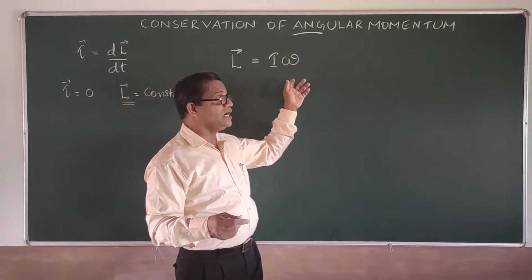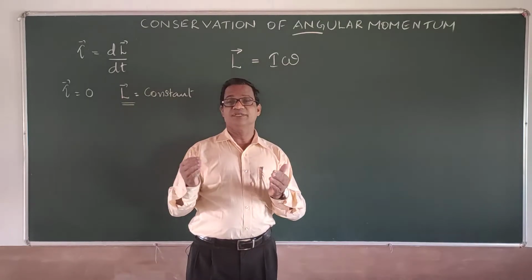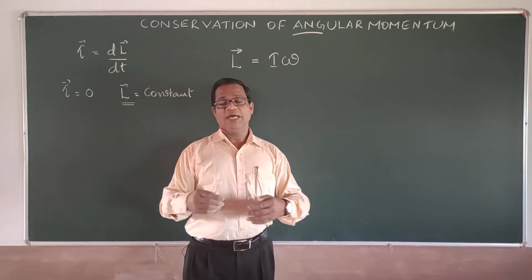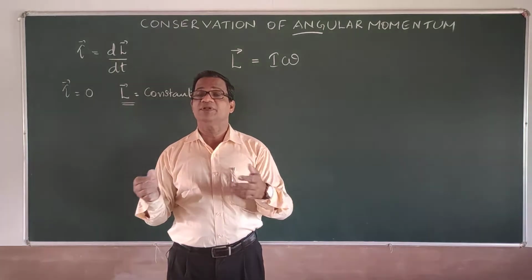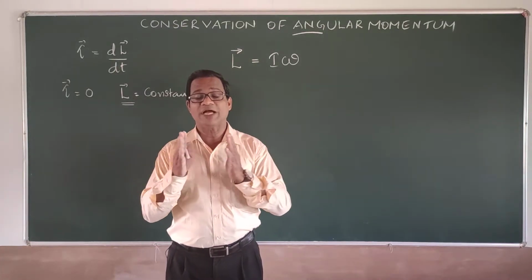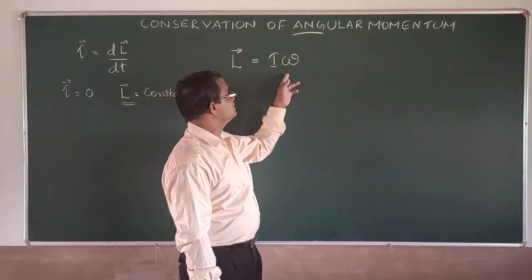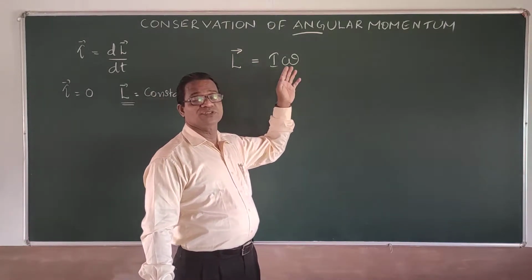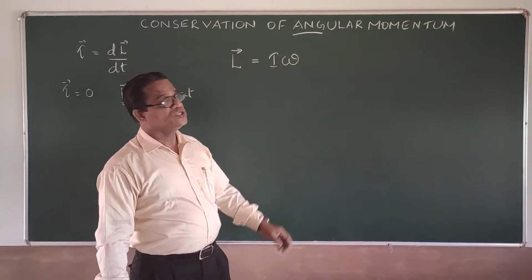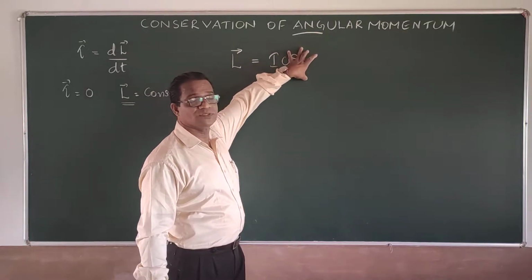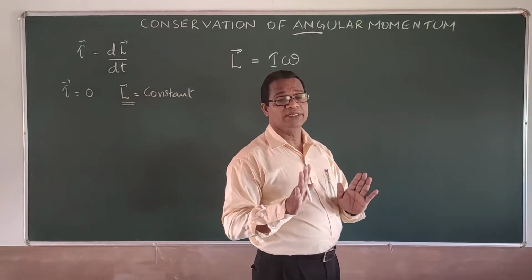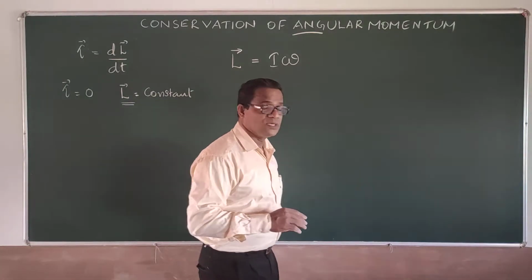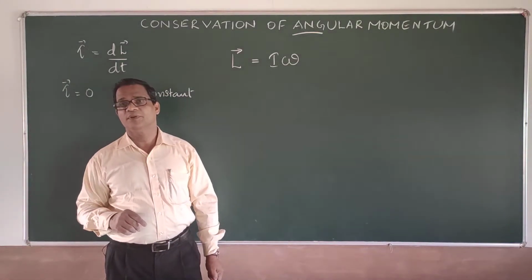And because of that, the speed of rotation is decreasing. And again you fold the hands inwards, and the moment of inertia decreases back to its initial value, and you can see the speed of rotation is gradually increasing. So moment of inertia decreases, angular velocity increases. Moment of inertia increases, angular velocity decreases. Now you understood the case?